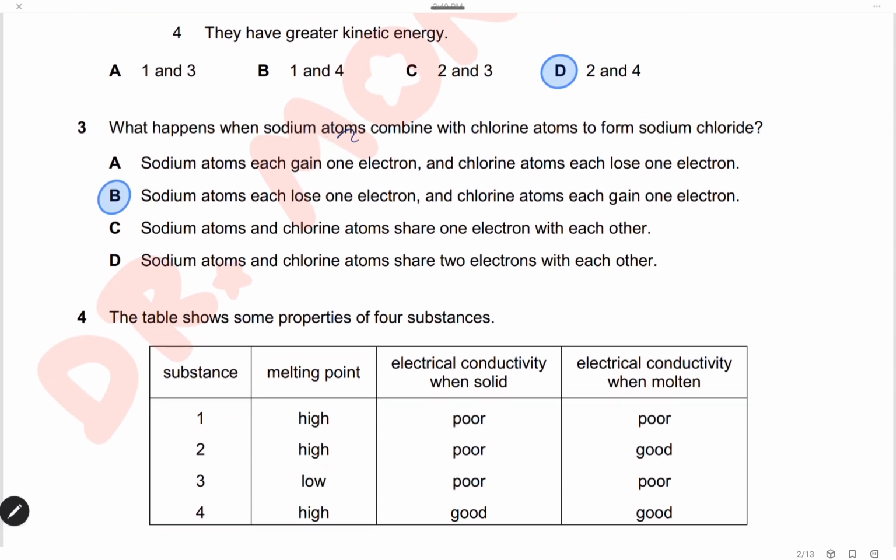Question 3. What happened when sodium atoms combine with chlorine atoms to form sodium chloride? Sodium chloride is an ionic compound, so it is formed by the attraction forces between sodium ion and chloride ion. So what happened? The sodium atom loses one electron to form sodium ion, and each chlorine atom gains one electron to form chloride ion. So the answer is here. Sodium atoms, each one loses one electron, and chlorine atoms, each one gains one electron. Then we will have strong attraction forces between the positive sodium ion and the negative chloride ion. Here the answer is B.